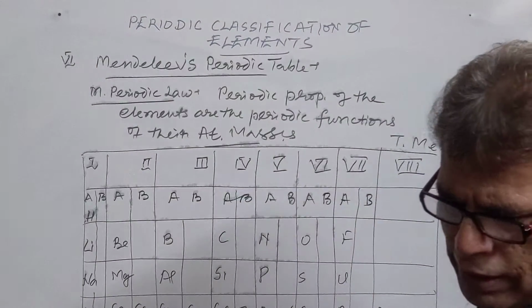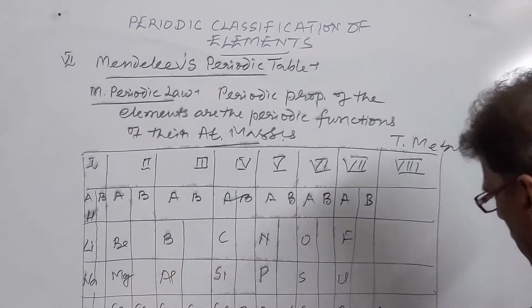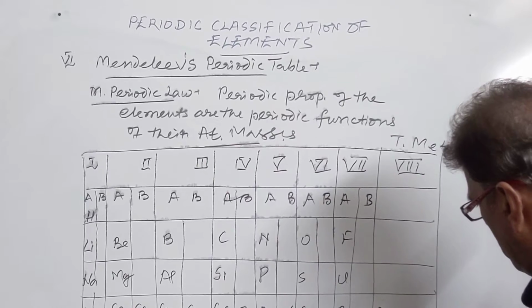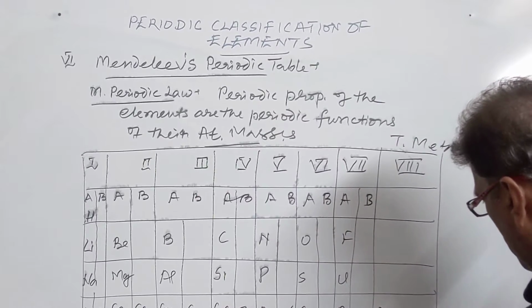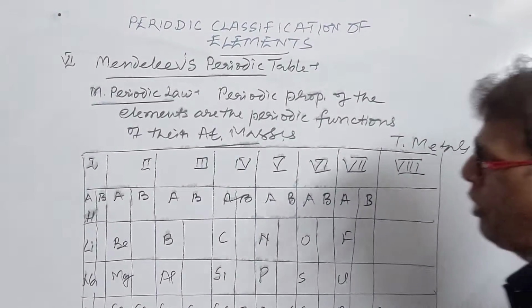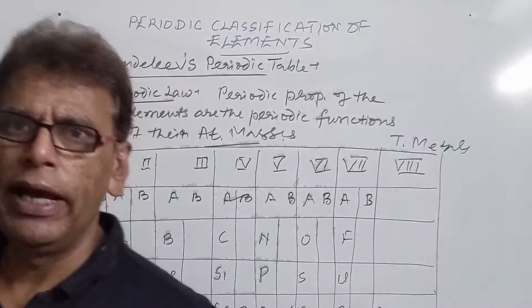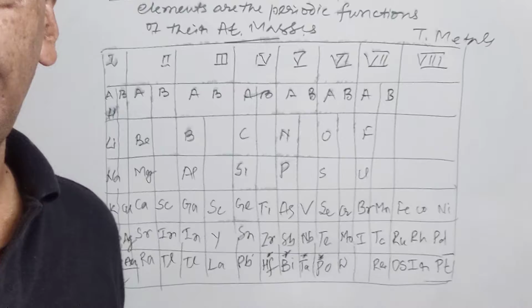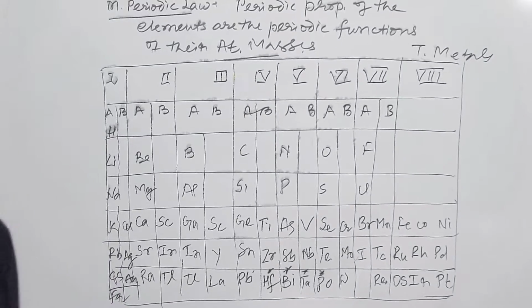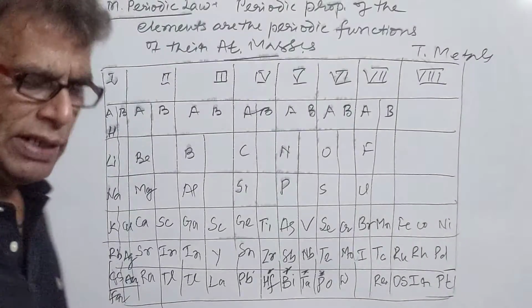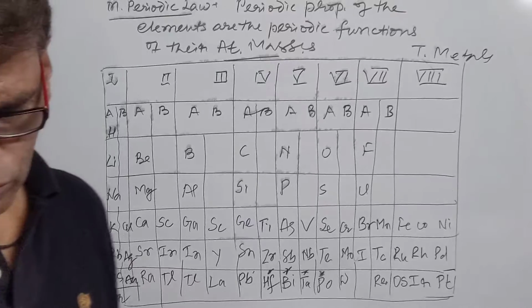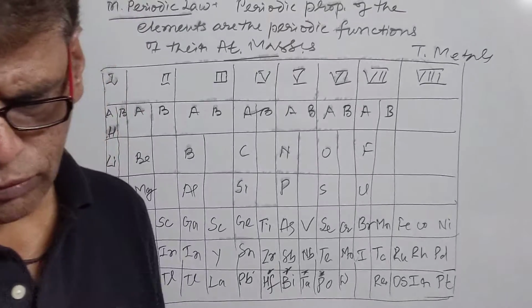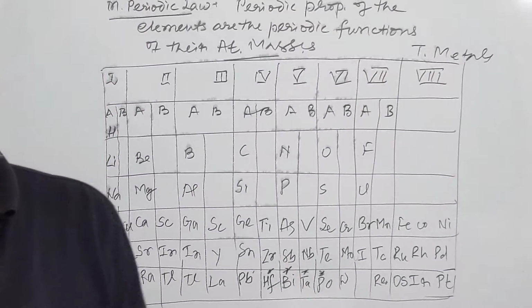And in the last, he kept the triad osmium, iridium, platinum. So this was the Mendeleev periodic table, which was made by Mendeleev, and this is highly important in the development of the periodic classification of the elements. This was the first successful table given by Mendeleev.